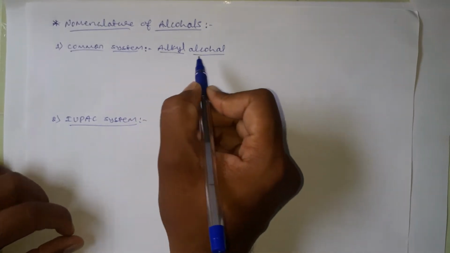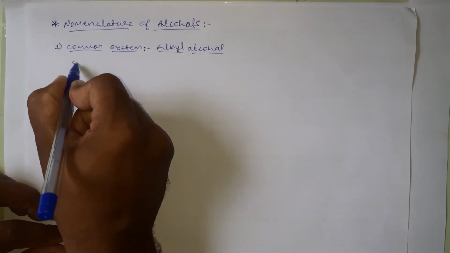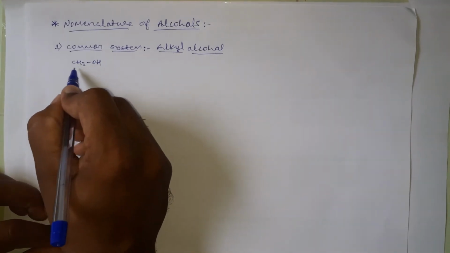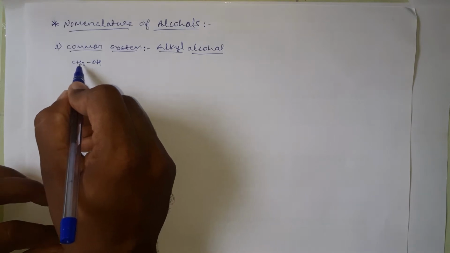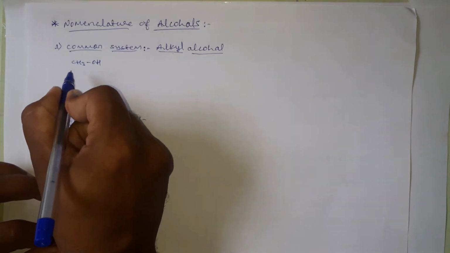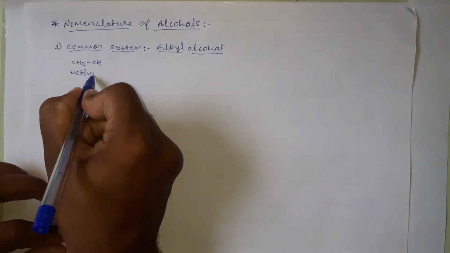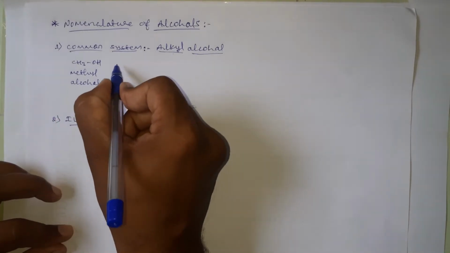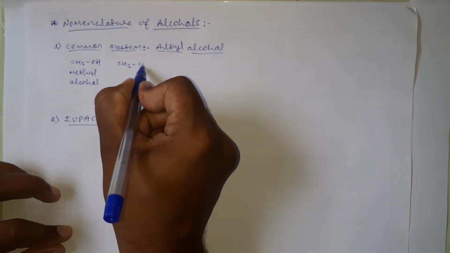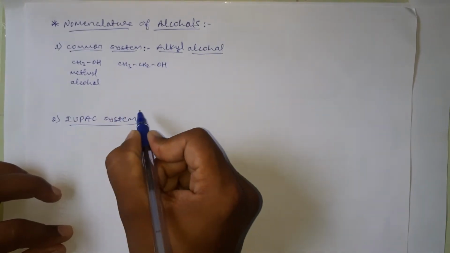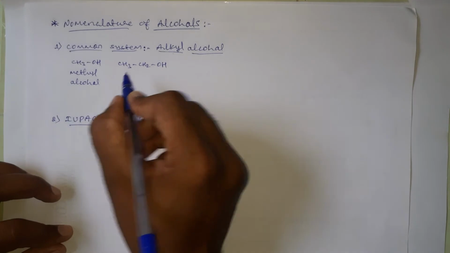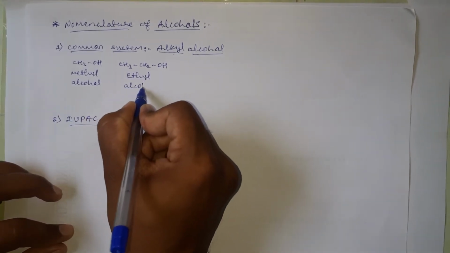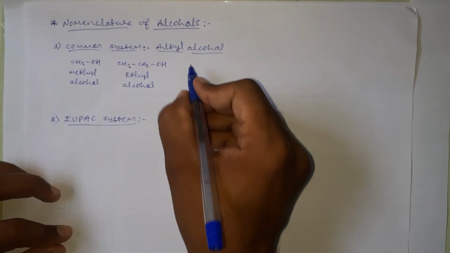Alkyl alcohols. Take for example CH3OH, and here the OH group is attached to an alkyl group, that is nothing but a methyl group. Therefore, its common name is methyl alcohol. And I will take here CH3CH2OH, and here this OH group is attached to an ethyl group. Therefore, its common name is ethyl alcohol.